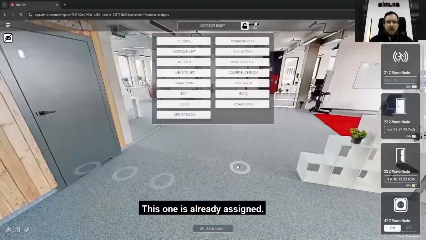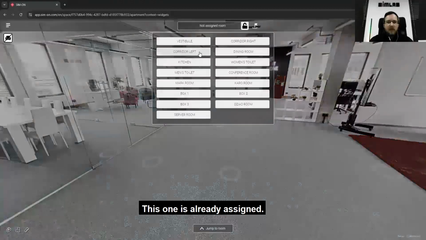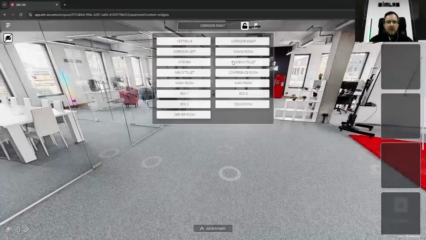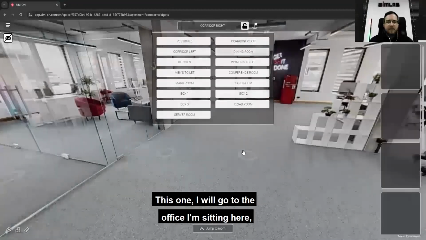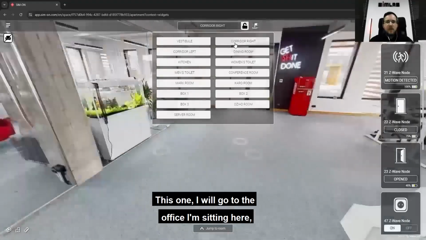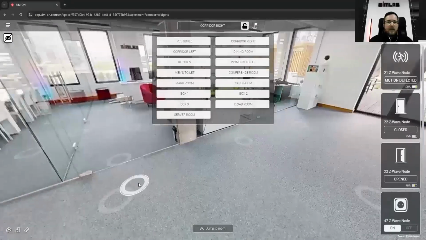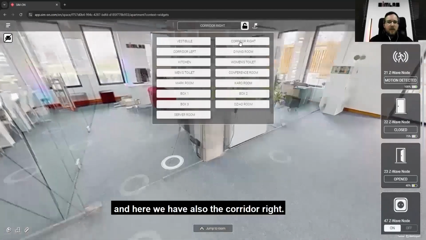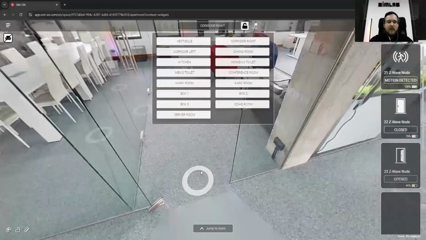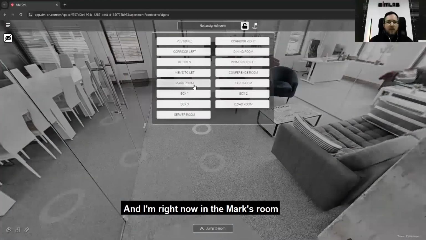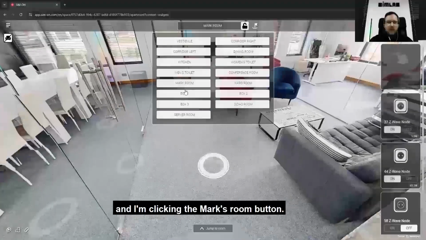This one is already assigned. This one is not yet. This one, I will go to the office. I'm sitting here, and here we also have the corridor. I'm right now in Mark's room, and I'm clicking Mark's room.